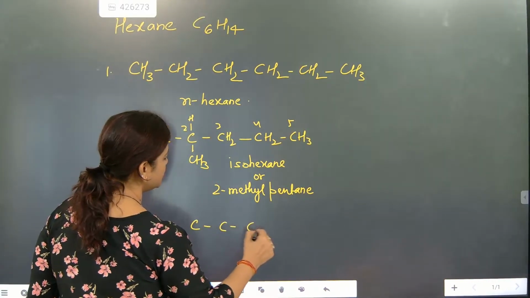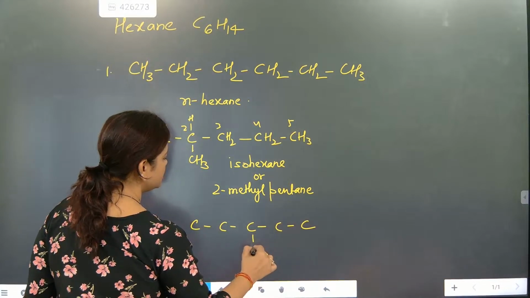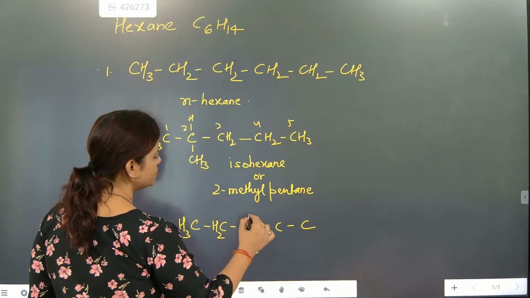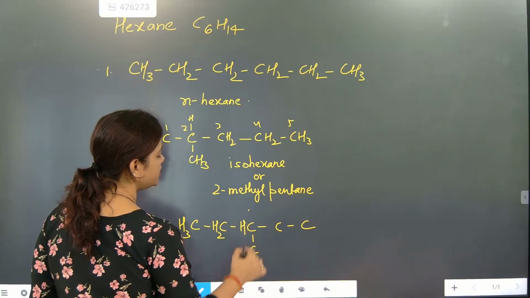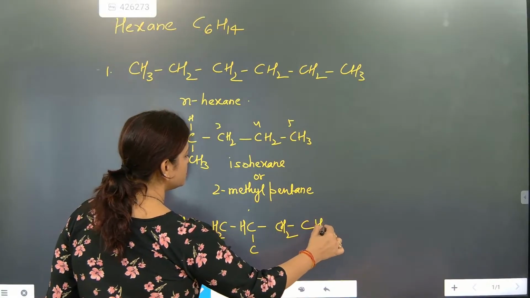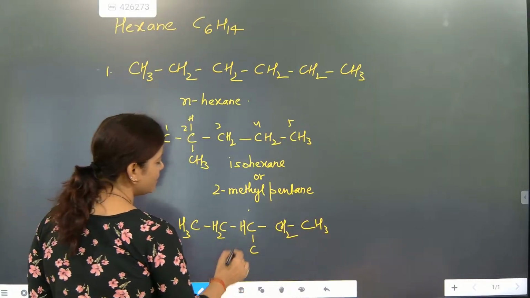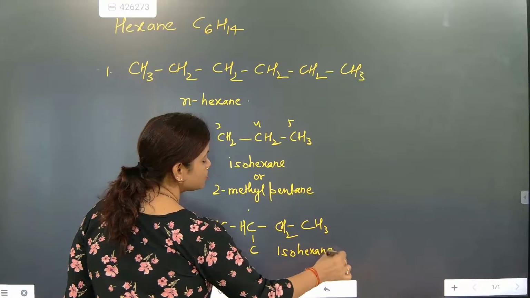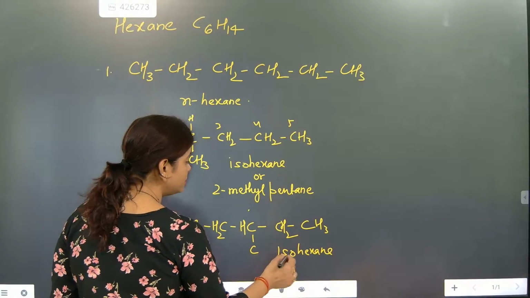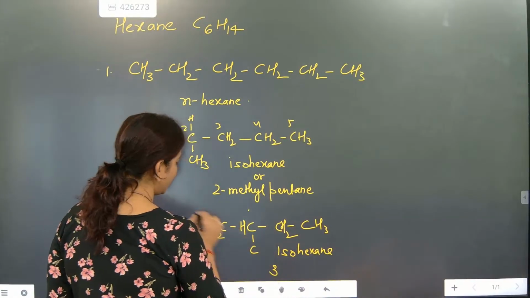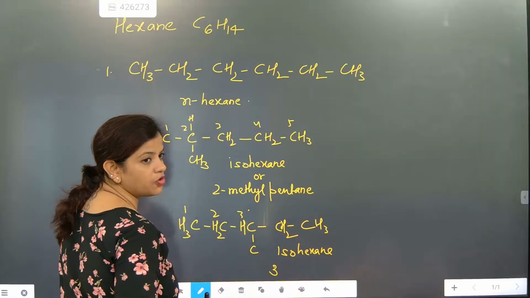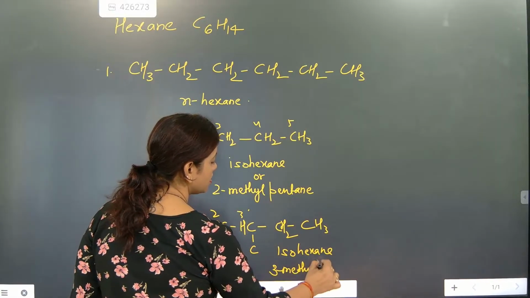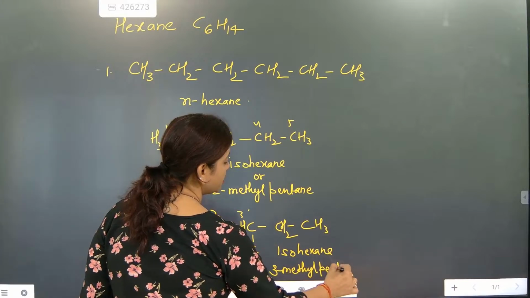So C, C, C, C, C. This time it is coming in center. CH3, CH2, CH, CH2, CH3. Then naming will become different. It will become isohexane only. Isohexane only. But name will become changed. What it is? 3 methyl. 1, 2, 3. What is the location now? 3. So write 3-methyl pentane. Note down.